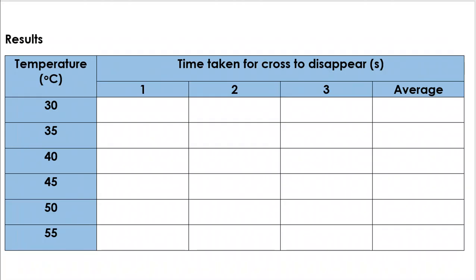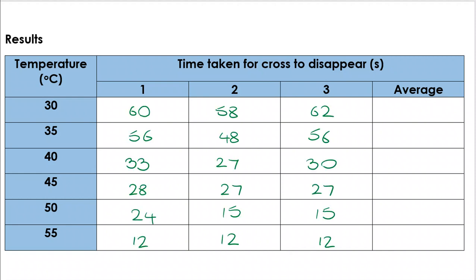In terms of the results table, this is a good example. I've spoken in previous videos about having a place to show the independent variable. In this case, it's the temperature, the thing we're changing, and we show the dependent variable, the thing we measure as a result of the change. I've included units because they must be included where appropriate, and you can see here we're doing each experiment 3 times and calculating an average.